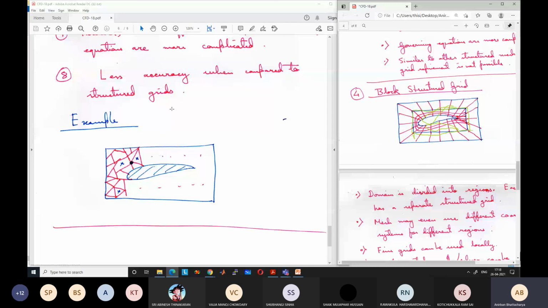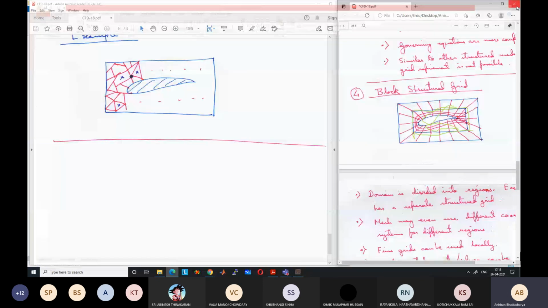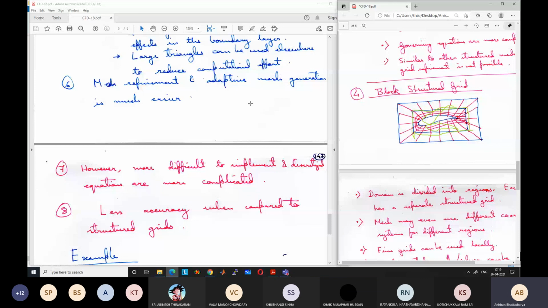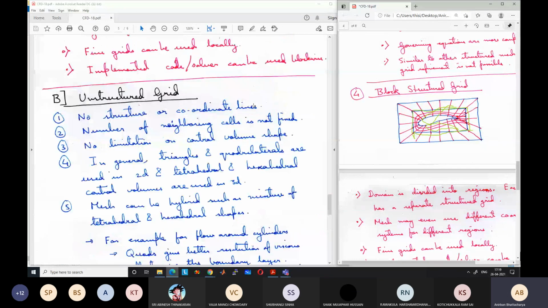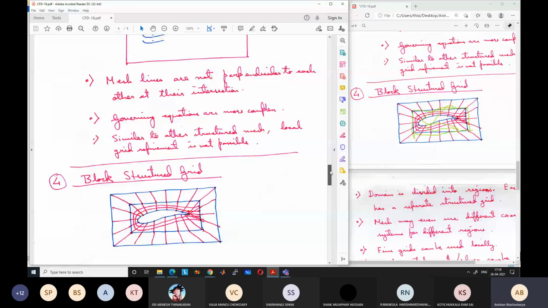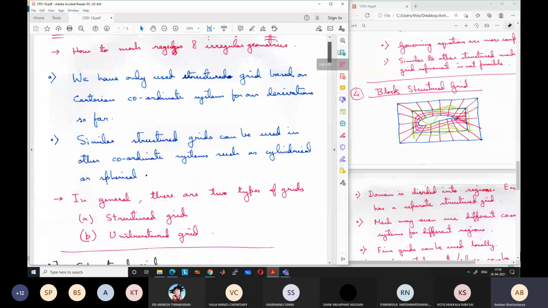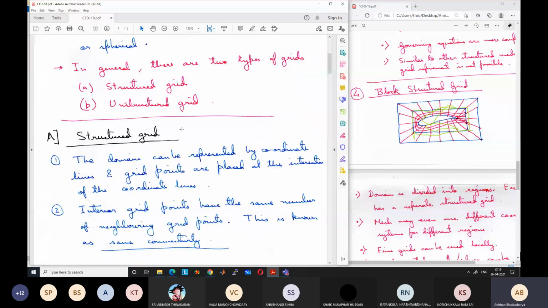I uploaded these materials in the portal. You can read about them. You can expect some short questions from here also, like what is the difference between structured and unstructured grid, or what do we mean by orthogonal mesh, something like that. Obviously, no problems or other things. Or draw an example of an orthogonal curvilinear mesh, something like that.